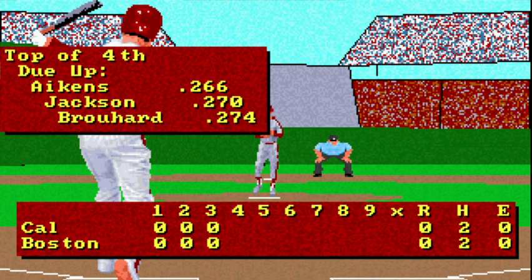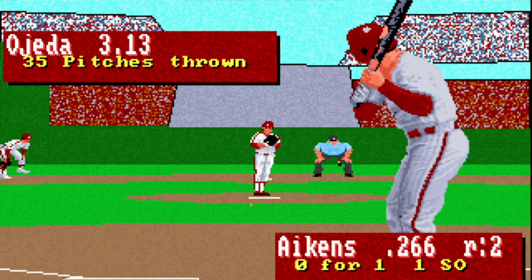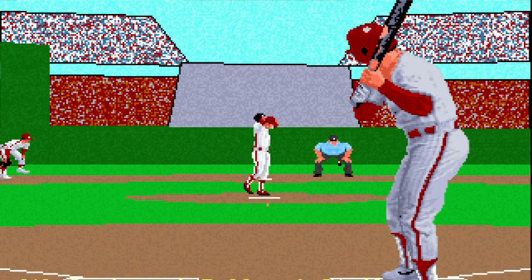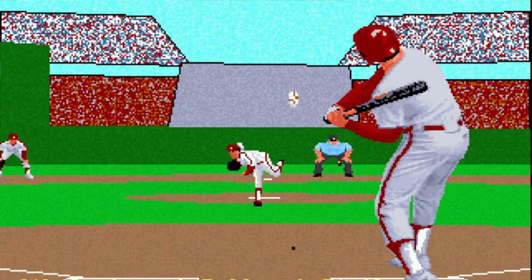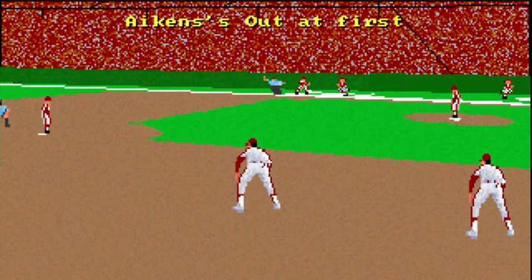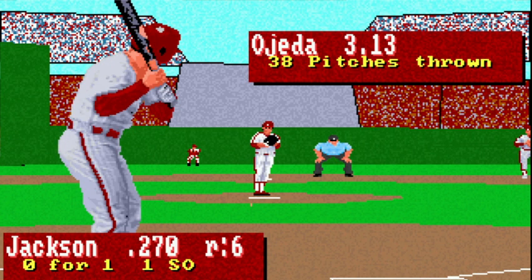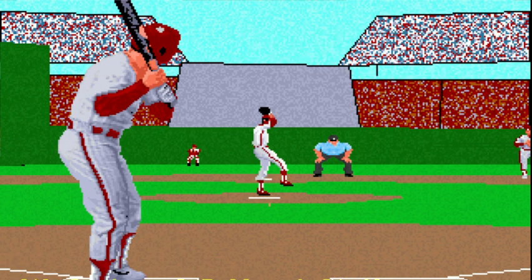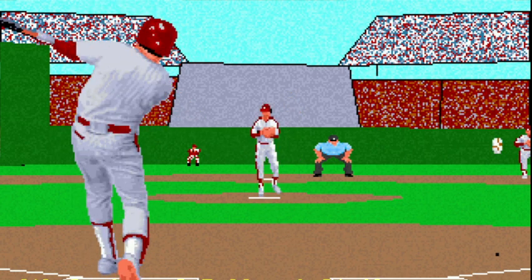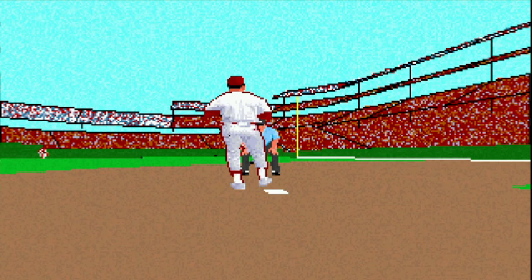And Burleson with the whip. All right, we got Willie Aikens, Ron Jackson, Mark Brohard due up. Grounder to short, out at first. Oh, that one sneaks through. There's a base hit. Ron Jackson.